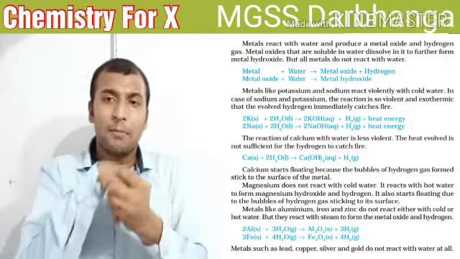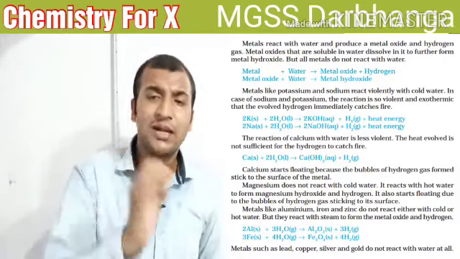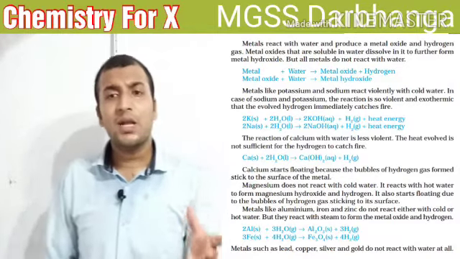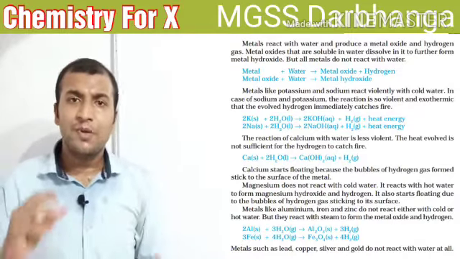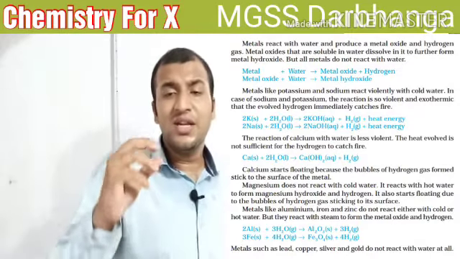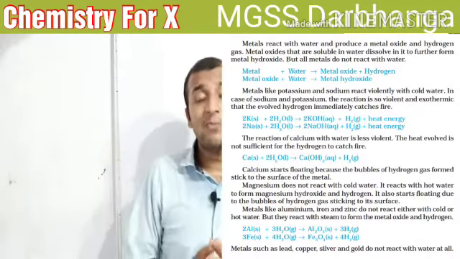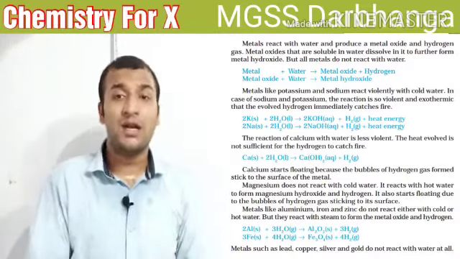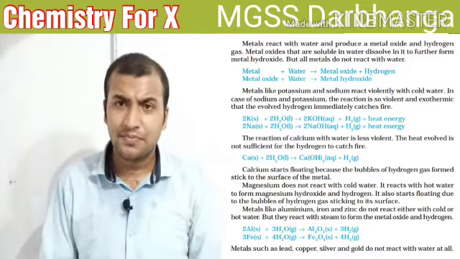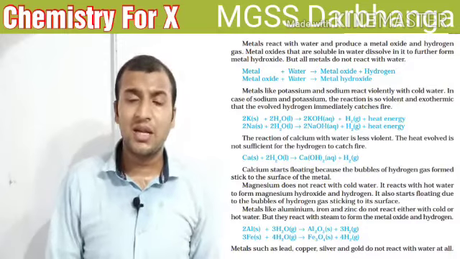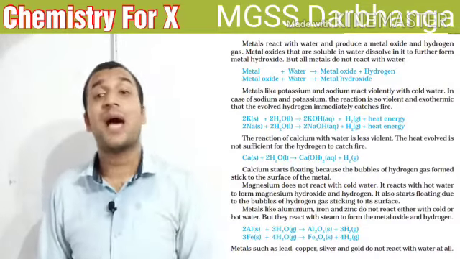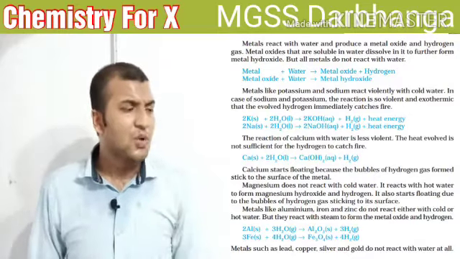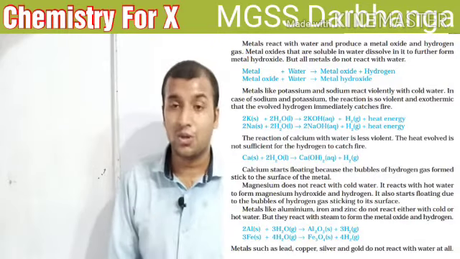Okay. My next topic is regarding metals and water. The metals whose reactivity is not so high, not so low, it means metals whose reactivity is moderate, react with hot water, just like magnesium. Magnesium reacts with hot water to form magnesium oxide, and sometimes magnesium hydroxide also.